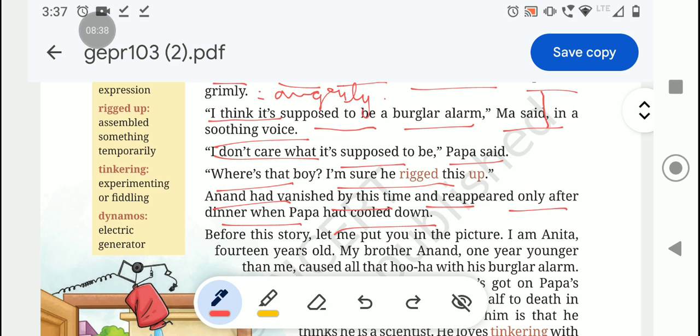And Anand, her brother, had vanished by this time and reappeared. He had done all these things, and again he came back only after dinner, when Papa had cooled down.